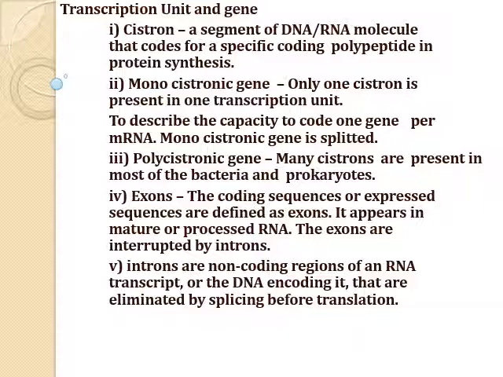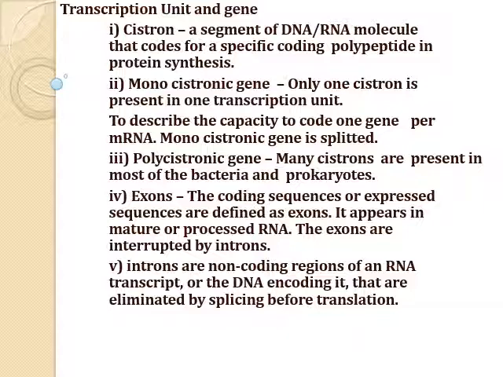The structural genes are of two types. First one is the monocistronic gene. In this, only one cistron is present in one transcription unit. Monocistronic genes are present mostly in eukaryotes. Next one is the polycistronic gene. In this, many cistrons are present, in most of the bacteria and prokaryotes.